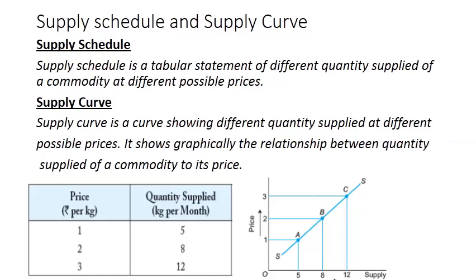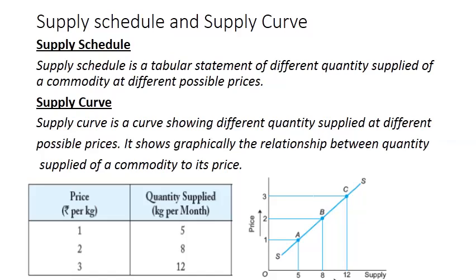And supply curve is the graphical representation of supply schedule, or you can also define it as a curve showing different quantities of a commodity which a producer is willing to sell at different possible prices. So I am defining it once again, supply curve is a curve showing different quantity supplied at different possible prices.